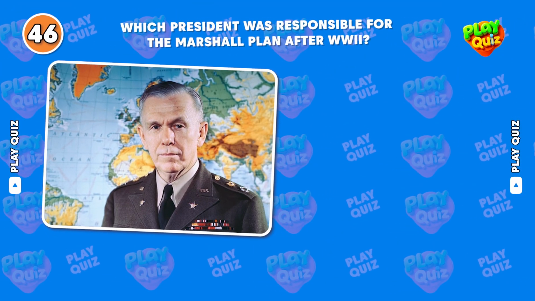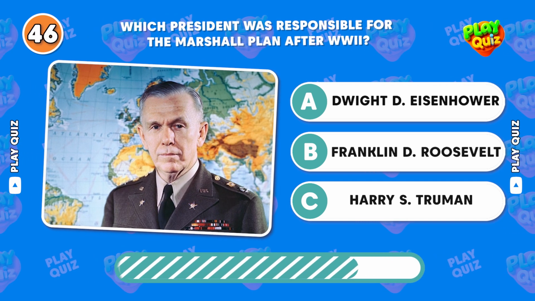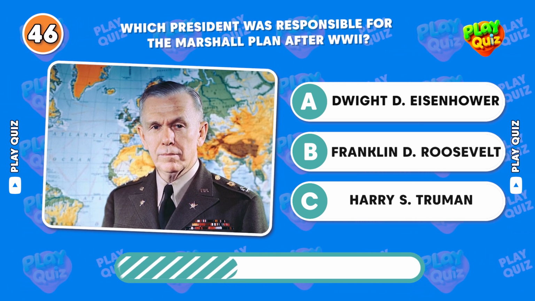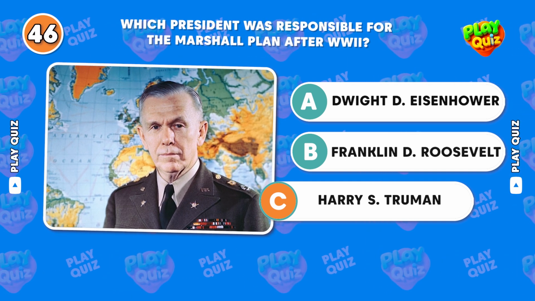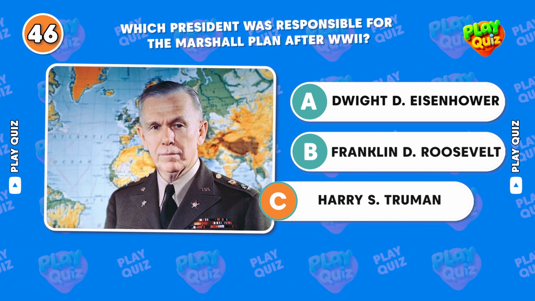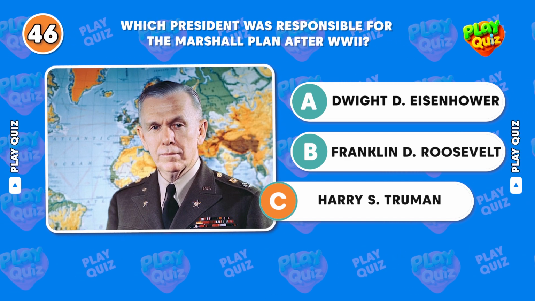Which president was responsible for the Marshall Plan after World War II? Correct answer, Harry S. Truman. The Marshall Plan, implemented in 1948, provided economic aid to rebuild Western Europe after World War II.